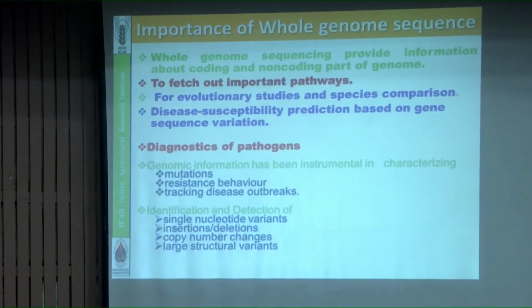You can also find diagnostic markers based on whole genome sequencing, because in fungi there are many markers, but some are not specific. So we can identify the diagnostic marker based on the whole genome sequence. Further, in the genome you can identify what changes occurred, for example mutations, insertions, deletions, and SNPs. Most importantly, SNPs, single nucleotide variation in each strain or isolate, and copy number variation and other structural variants.